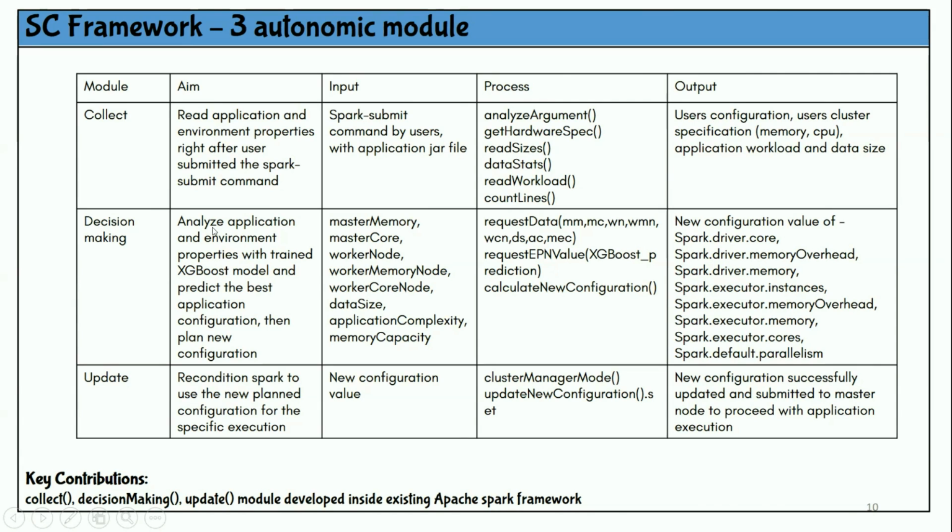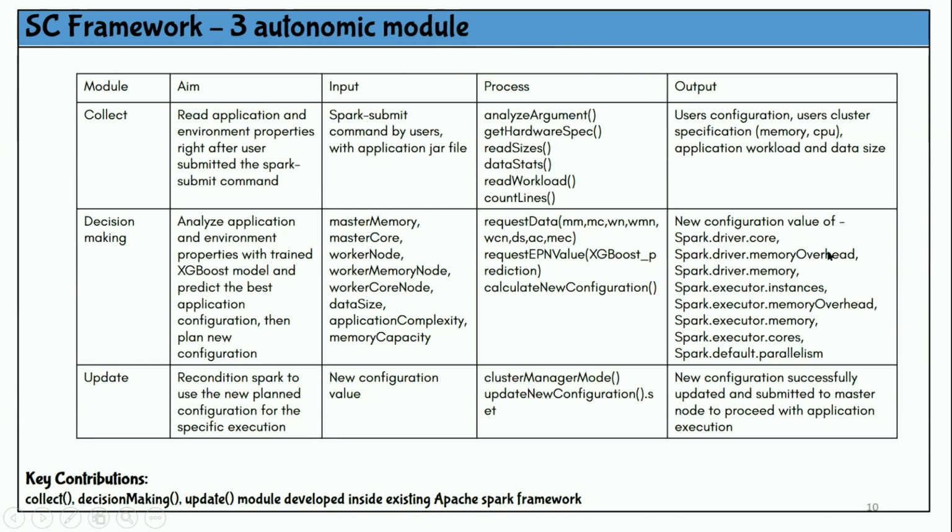And then the second module, decision making. The aim of this module is to analyze the application and environment properties with a trained XGBoost model, predict the best configuration, and then plan the new configuration. So the input is the master memory, master core, worker node, worker node memory, worker node core, data size, application complexity, and memory capacity. This is the process, and the output is a new configuration value of 10 values.